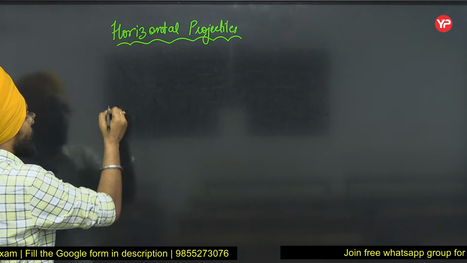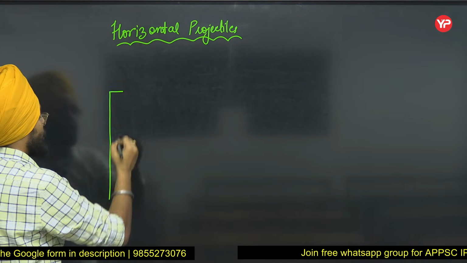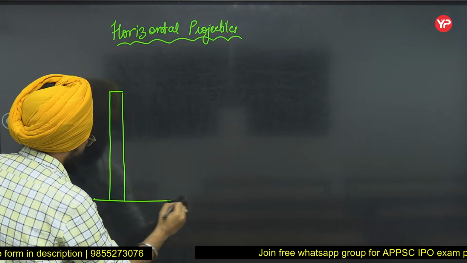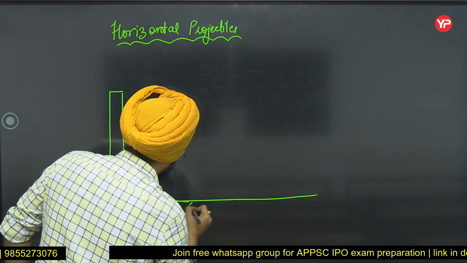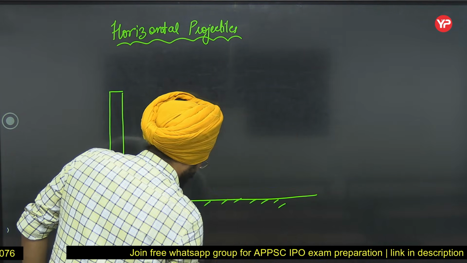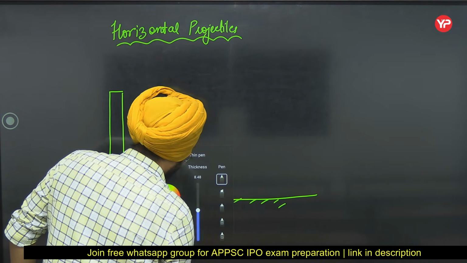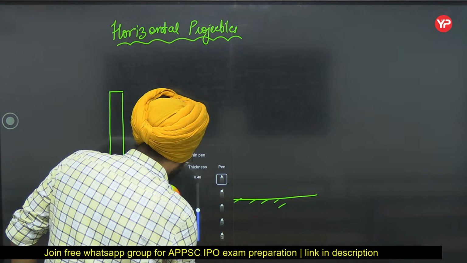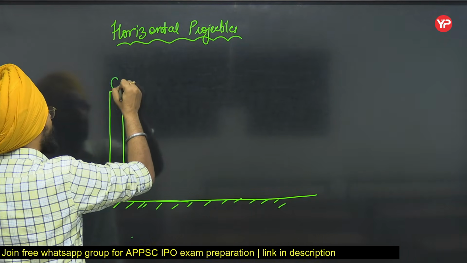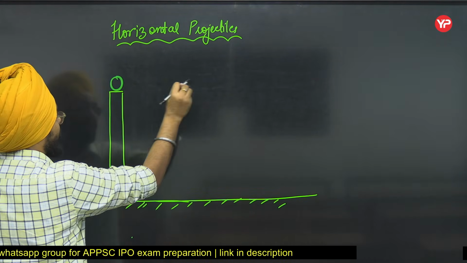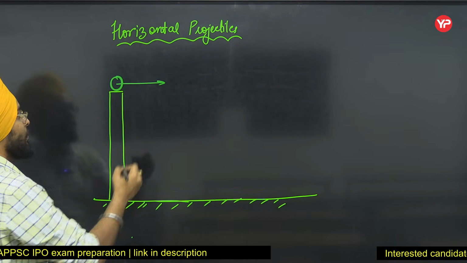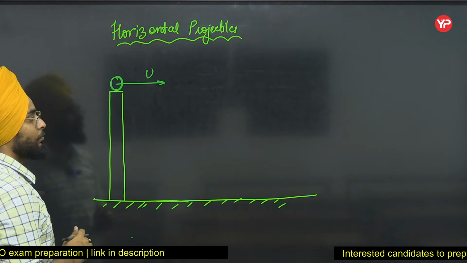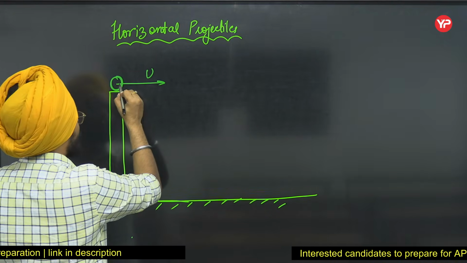Let's say this is a tall building, and from the top of it I fired a projectile in the horizontal direction with a velocity u. Now it will move like this.